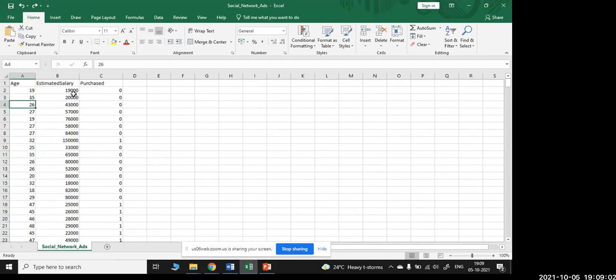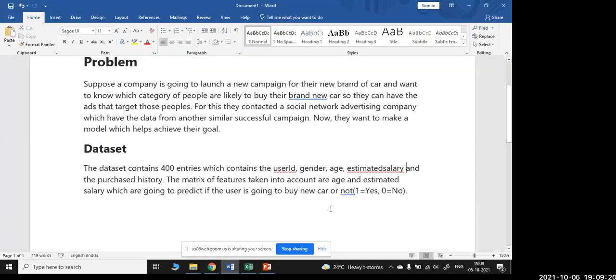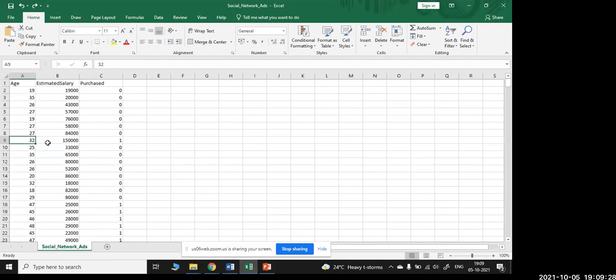Now, here the ad agency is going to predict, based on their age and their salary, how willing they are to buy. Suppose you can see here, the person aged 32 is drawing around 1,50,000 and his purchase condition is yes. Here he wants to predict whether the user is going to buy a new car. If he is willing, then it is yes, as a number. So we can see this 32-year-old person who is drawing 1,50,000 is willing to purchase the car.